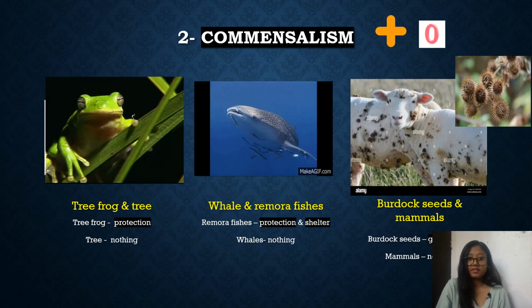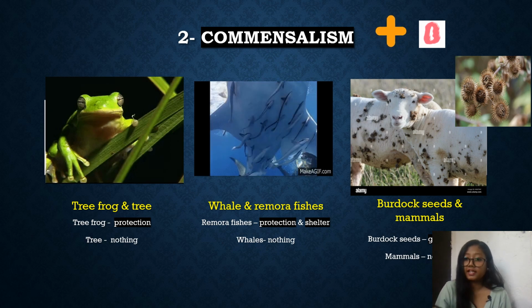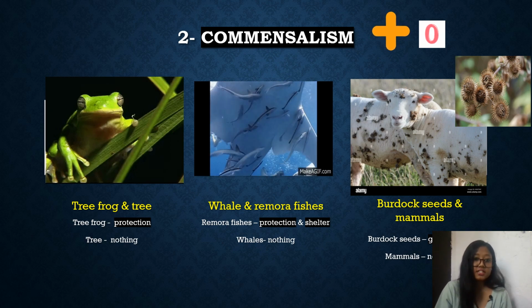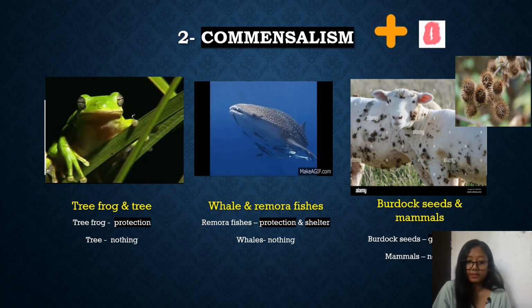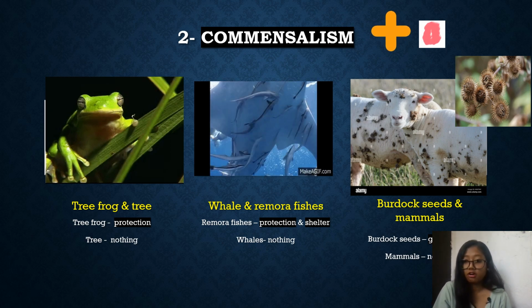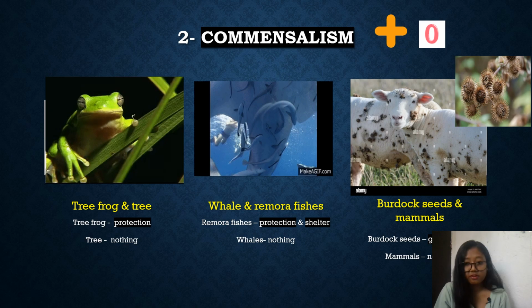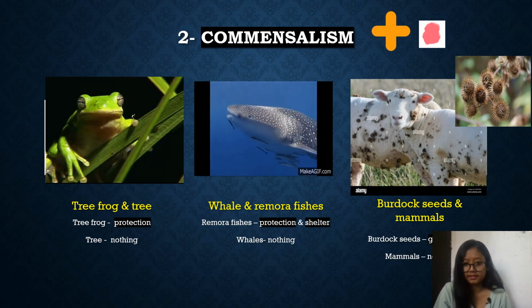Next is commensalism, where one organism is benefited and the other is neutral. The first example represents a tree frog and a tree, where the tree frog takes the help of the tree for protection and to hide from predators, and the tree gets nothing.